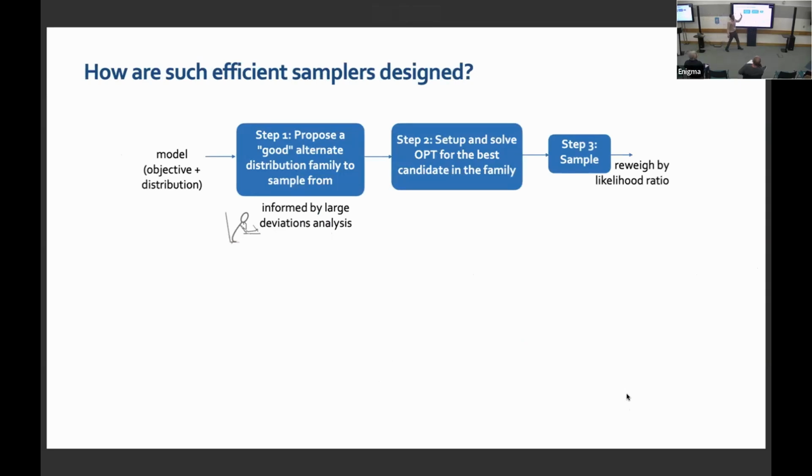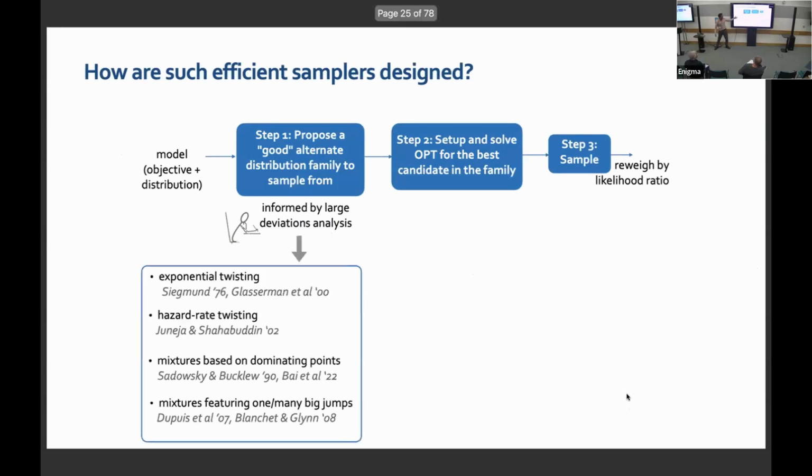Now, what does this typically look like? You start with a model and then propose a good alternate distribution family to begin with. This is typically informed by the large deviations analysis. So in the literature, this has been via exponential twisting if you have sums of random variables. This could be via hazard rate twisting. There are many methods. Sometimes you will have to do mixtures based on dominating points. So each large deviations analysis is different, and you will have to inform a good alternate distribution family based on these large deviations. That is the first step.